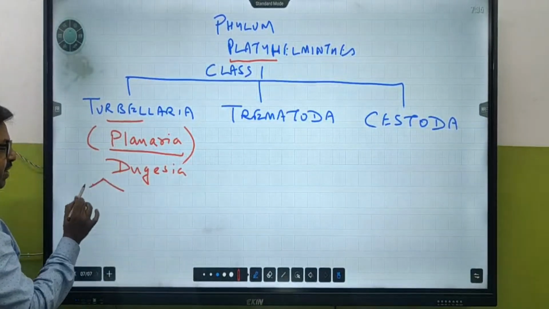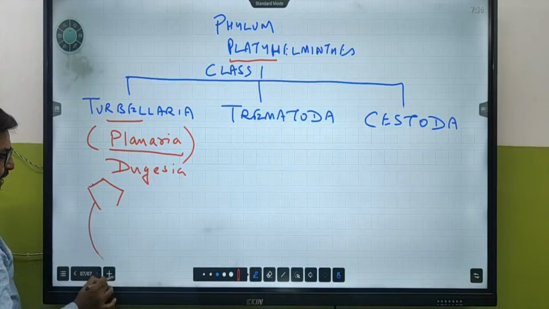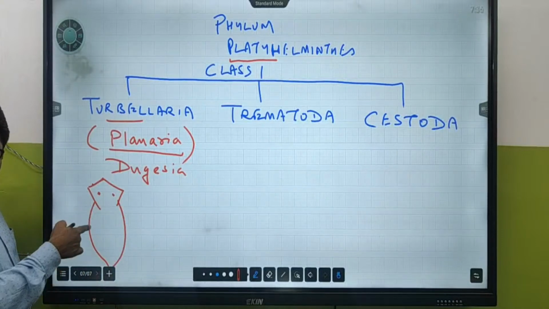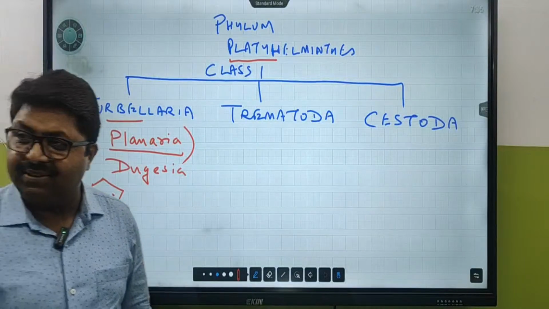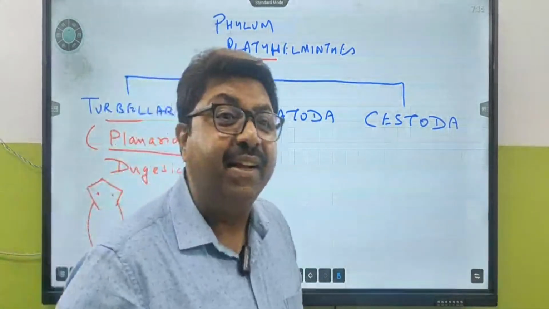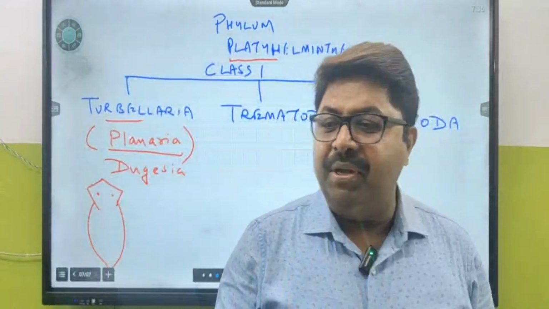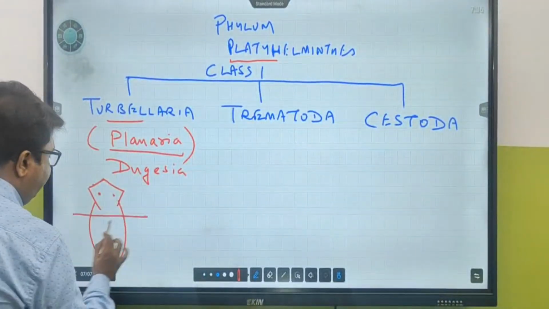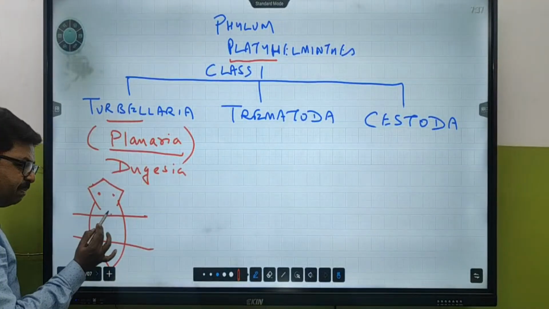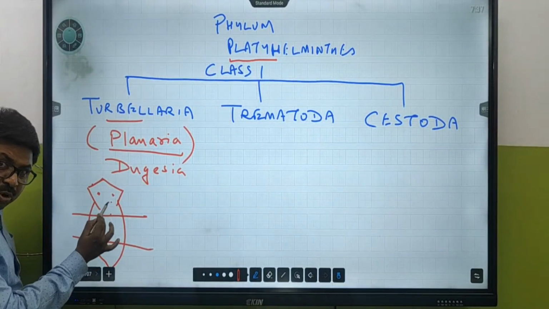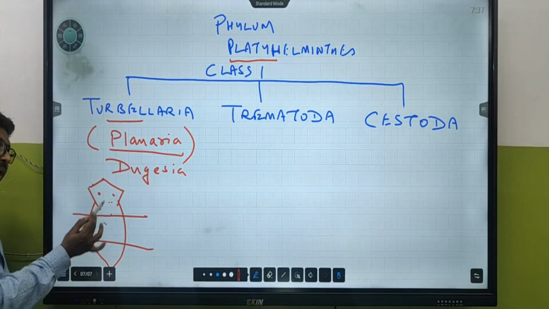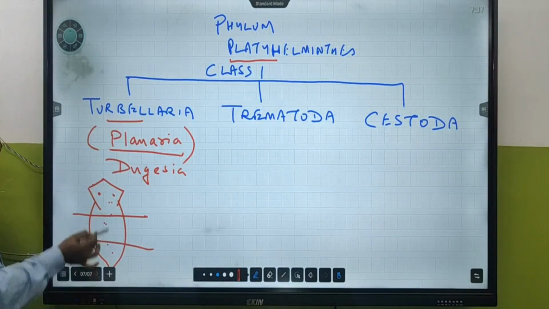Planaria, you have seen it in your class 10th standard. Remember, the organism was like this. Under the topic reproduction in organisms you have seen regeneration, and under regeneration you have seen planaria. If you cut this part, the first part of the body is going to make the whole body. The middle part is going to make this part and that part, and the last part is going to make the whole body.